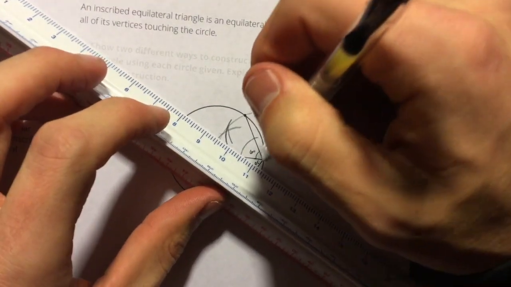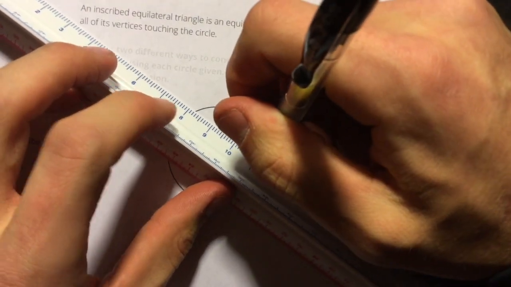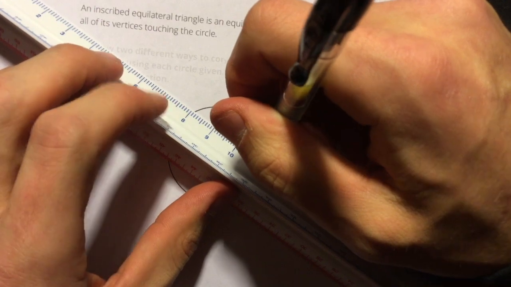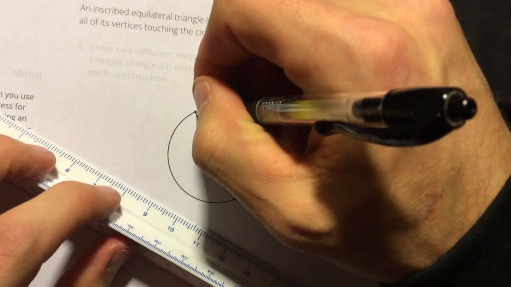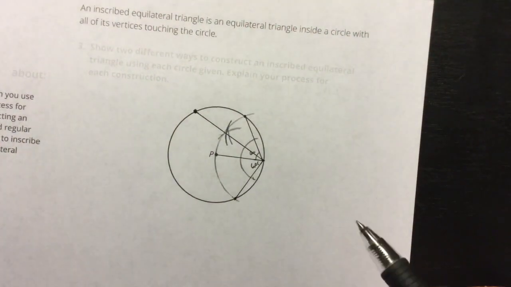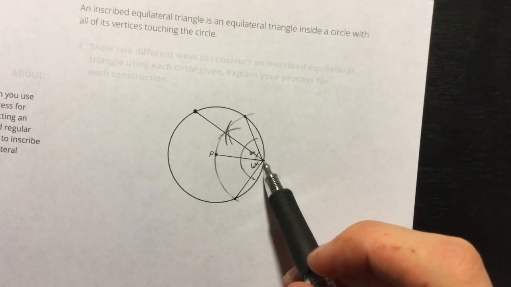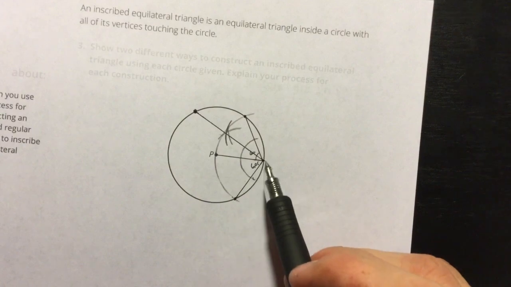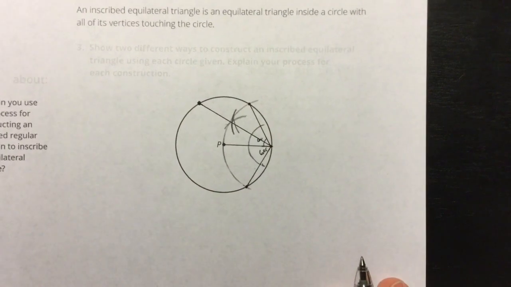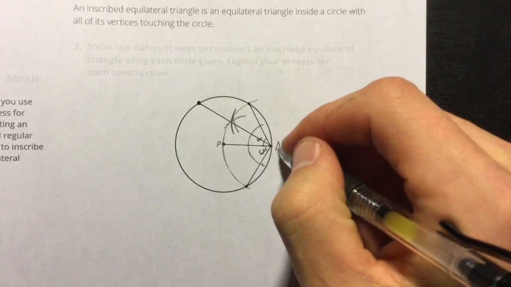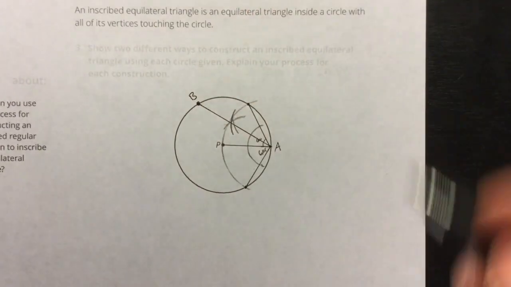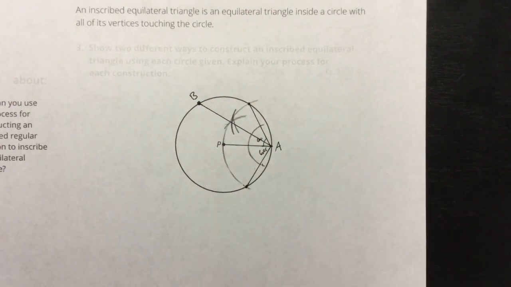And again, this is just what we learned how to do, section 3.5, I believe. Now I'm going to draw a line that goes through that point and goes to my circle here, because I'm drawing an inscribed triangle, so all of its vertices, all of its points on the triangle, are going to have to touch the circle. So far, this would be A, and we'll say this will be B. Now I need to bisect this angle.